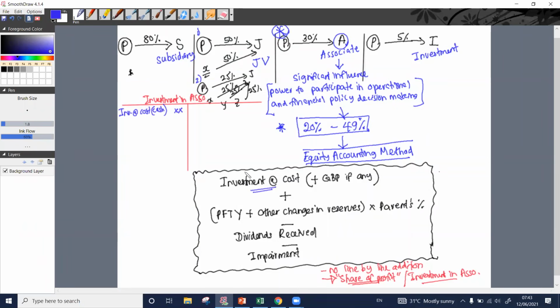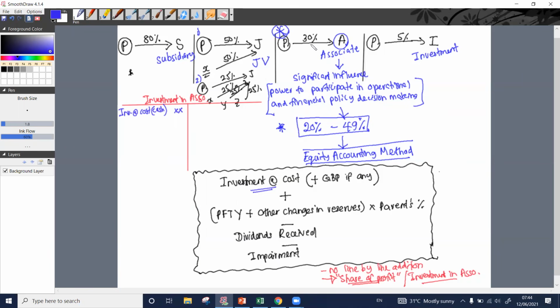Then, if we have generated a goodwill, what do we do? Since we acquired 30% of A, if a goodwill was generated, what do we do with it?